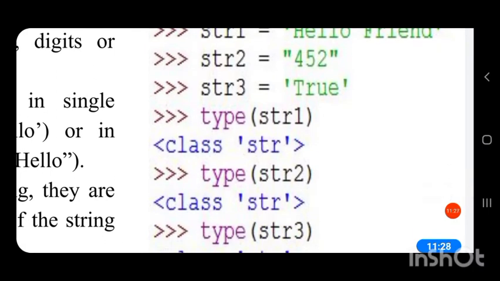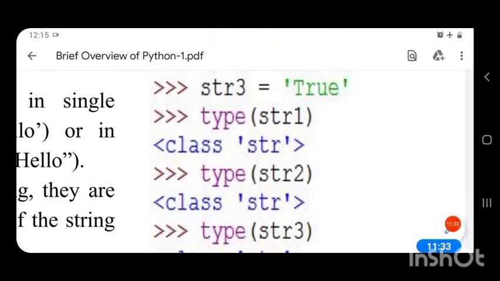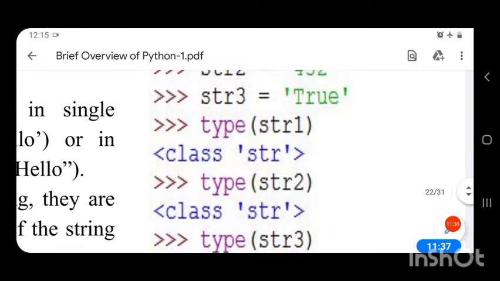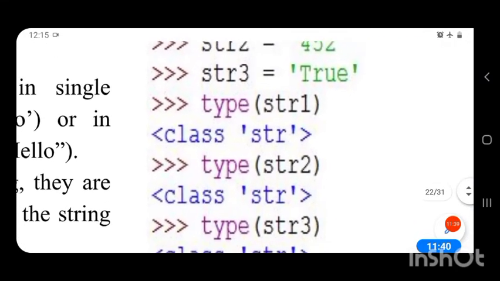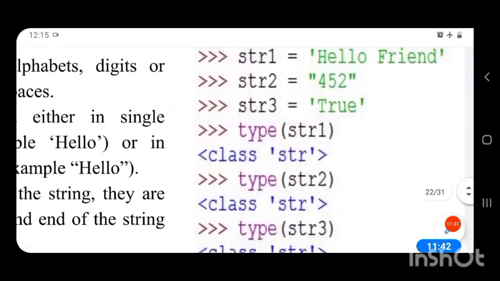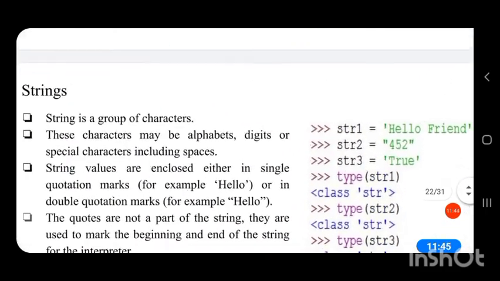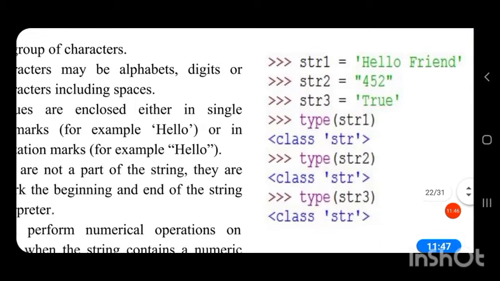And str2, you can see double quotes 452, then type of str2 will return the data type of that variable, what type of data that variable is storing. Here it returns class str, that is, it is of type string, where str represents string.